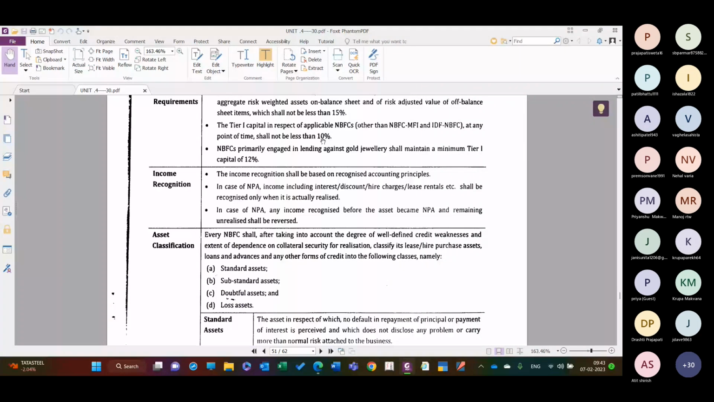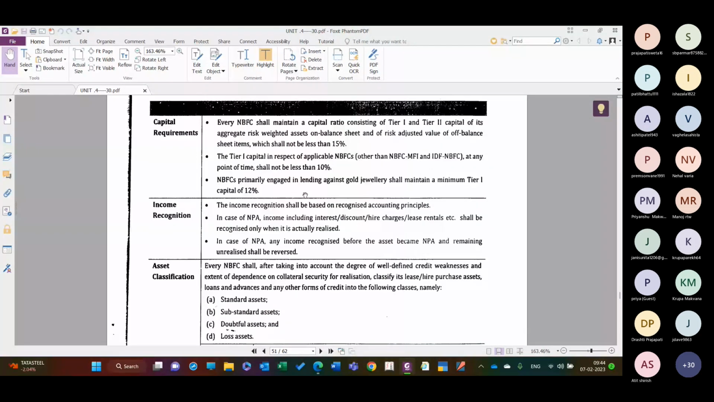NBFCs primarily engaged in lending against gold jewelry, as I told you, Muthoot Finance and Manappuram gold loans, and now most of the banks are providing gold loans, shall maintain a minimum tier 1 capital of 12%. So उनके लिए 12% की requirement है. Other than that, for lending against jewelry, it is 12%.